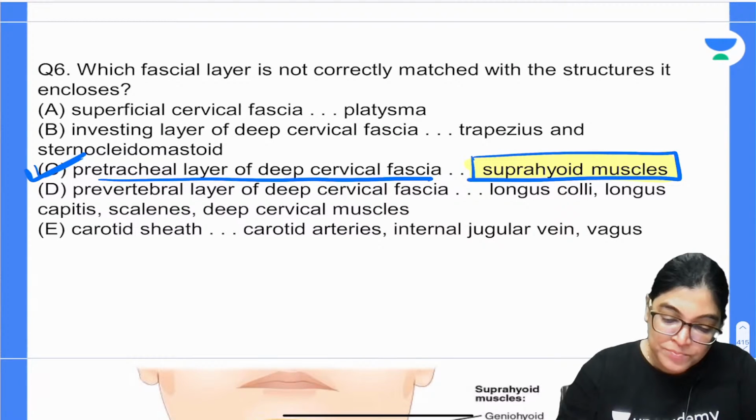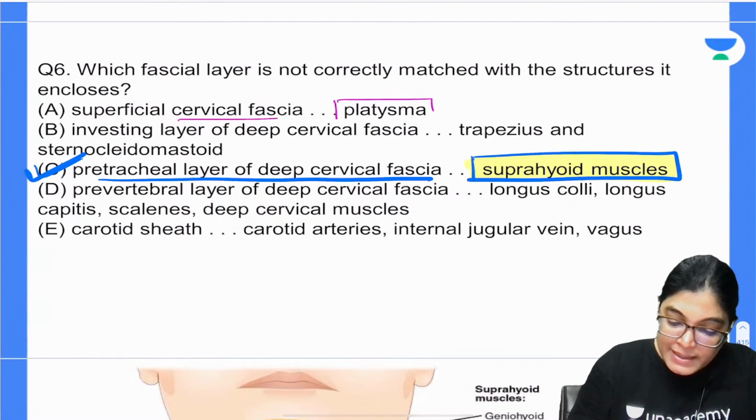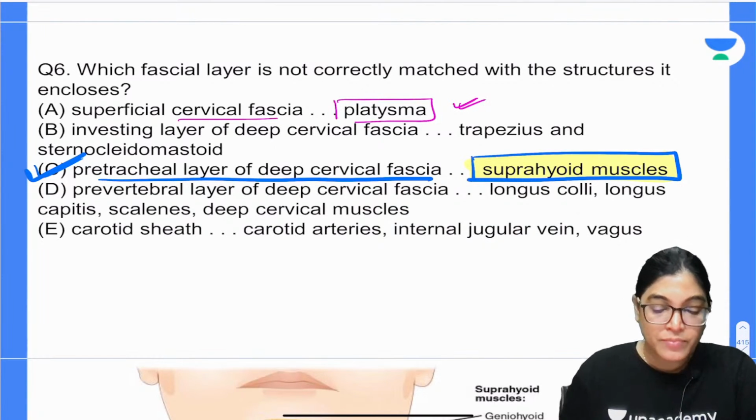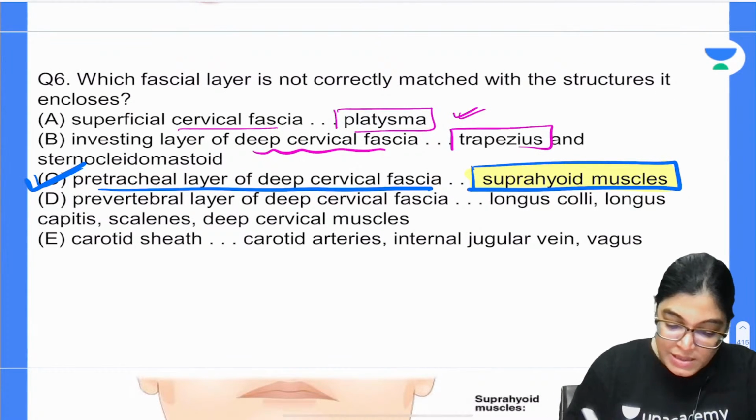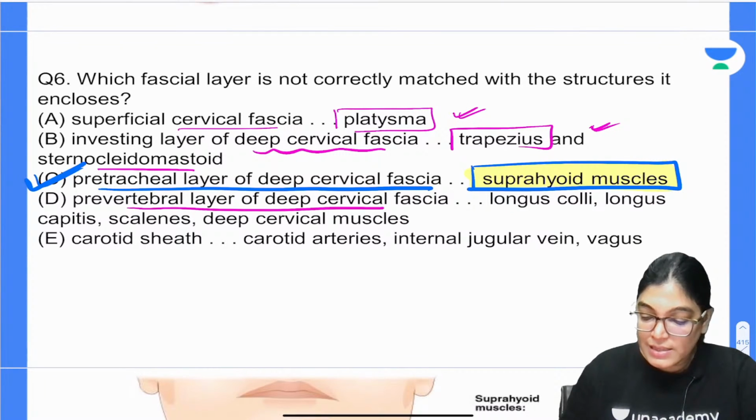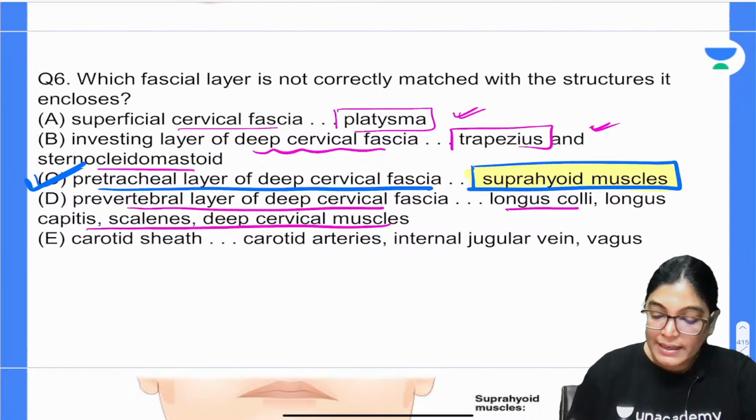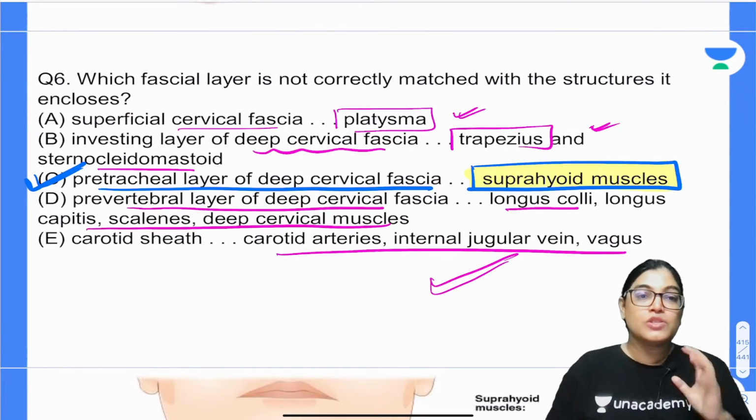Absolutely right, Mednayer. Now if I talk about the others, superficial fascia enclosing platysma is absolutely correct. We know that platysma is a muscle enclosed in superficial fascia, so it's an example of panniculus carnosus. The investing layer of deep cervical fascia enclosing the trapezius muscle and sternocleidomastoid is absolutely correct. The prevertebral layer forms a covering for longus colli and the deep cervical scalenus group of muscles, which is absolutely correct. And the carotid sheath, we already know, contains the carotid arteries, internal jugular vein and vagus nerve. So only option C is wrong.